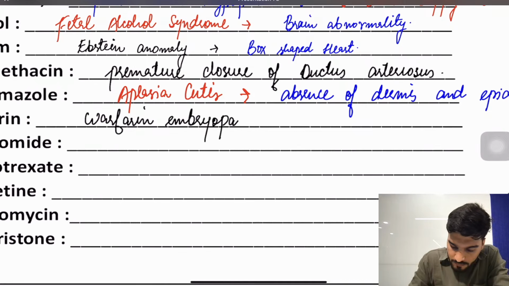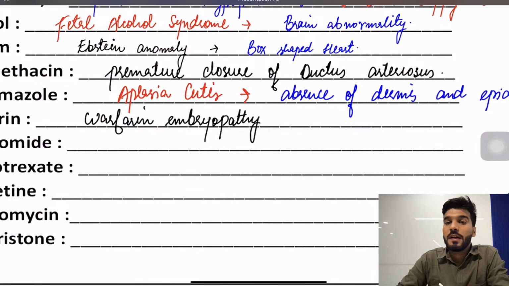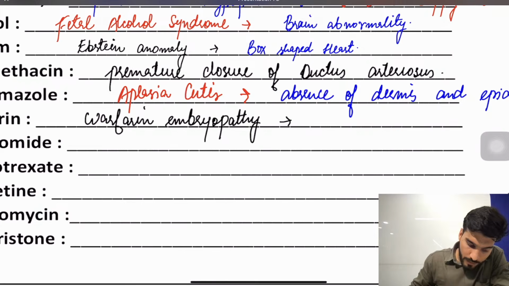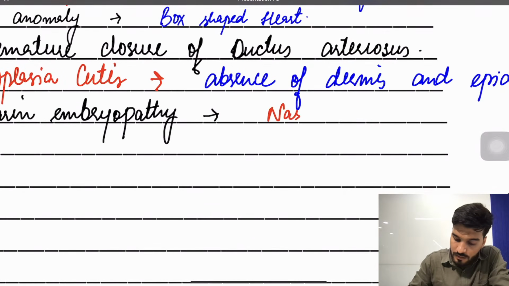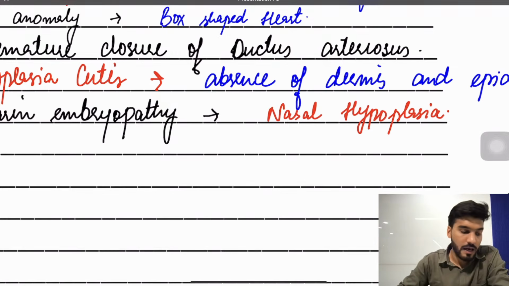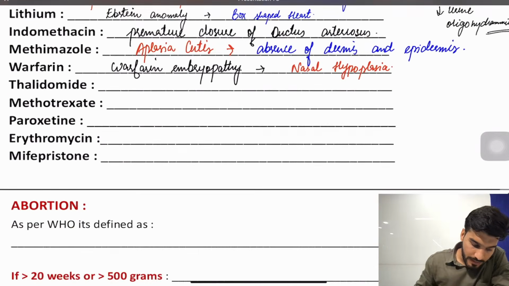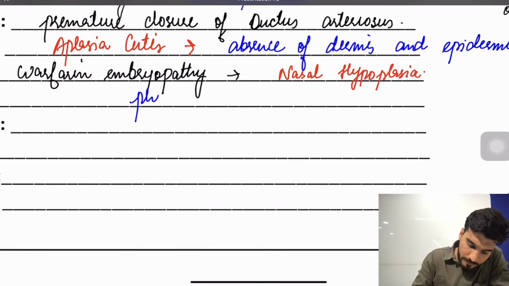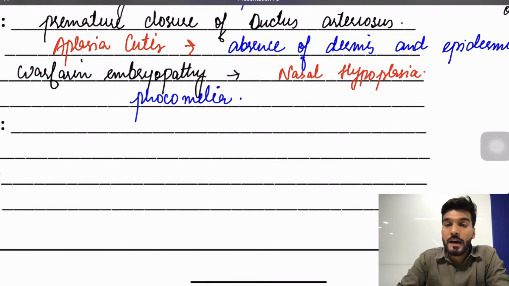Okay? Warfarin will cause warfarin embryopathy. What is the classical feature in warfarin embryopathy? There is nasal hypoplasia. Followed by that, thalidomide. What is the side effect that thalidomide will have? Phocomelia. The patient will have phocomelia.